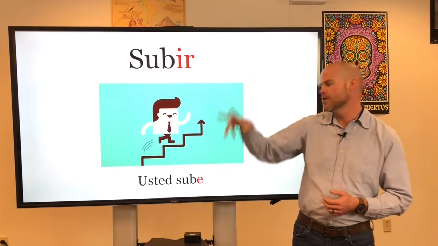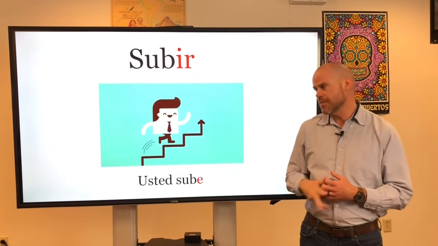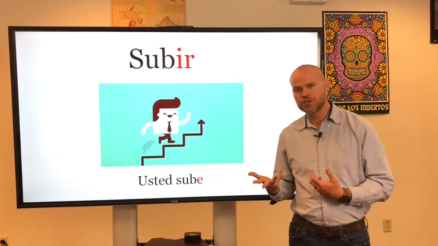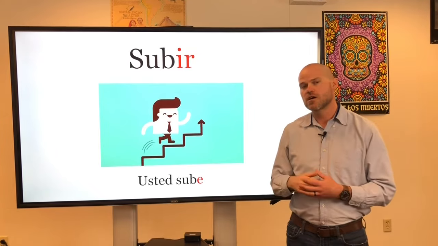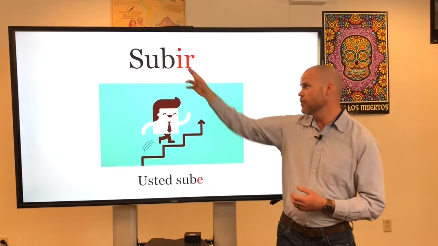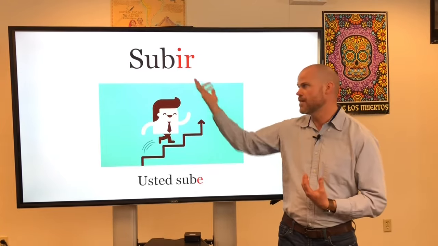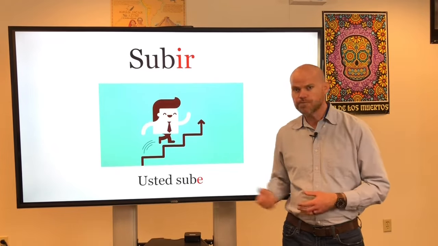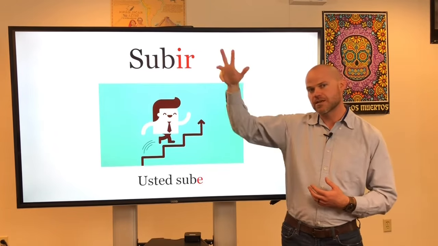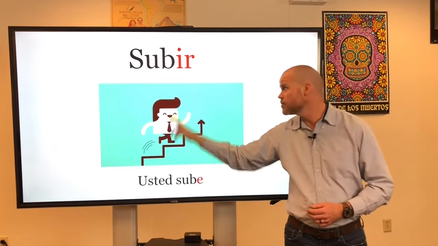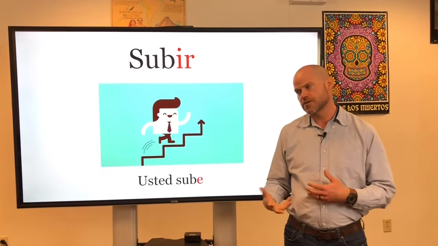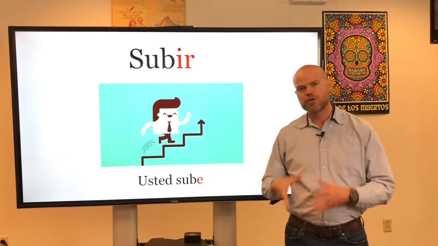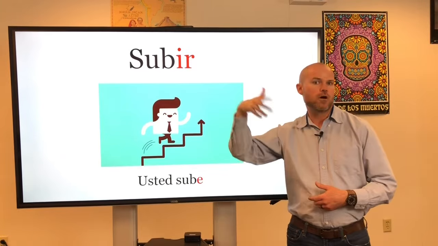Subir, subir. Subir means to go up. And then also in the context of transportation, like getting into cars, or planes, or on a motorcycle, we also use the verb subir. In that context, it means to get up into. So subir en un carro, for example, or subir unas escaleras, or to go up some stairs. So to go up, and in certain contexts, to get in. Usted sube would be you, formal, go up.